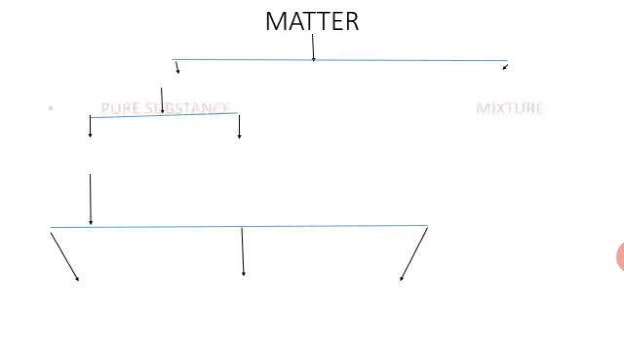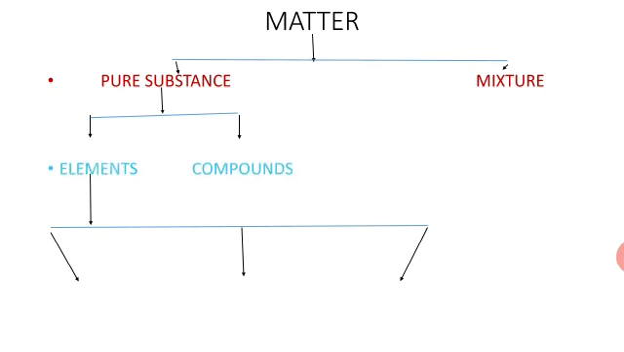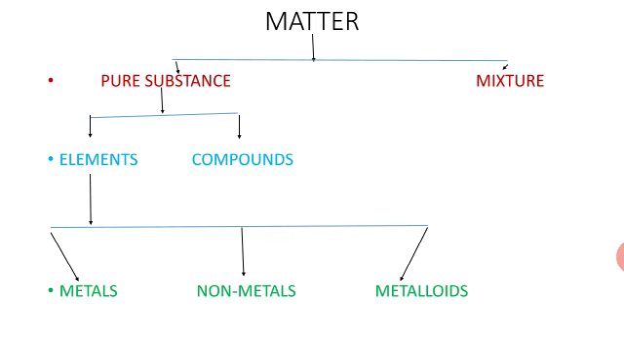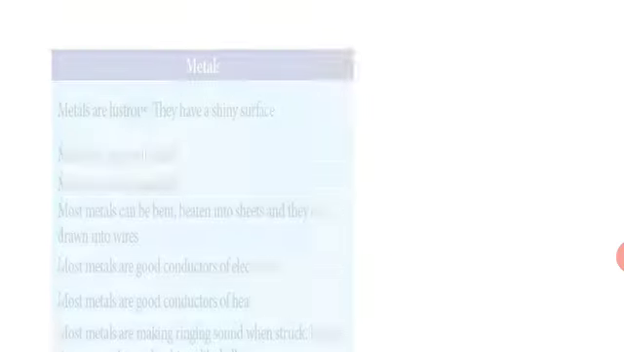Next, matter. Matter is classified into 2 types. The first one pure substance, another one mixture. No need for mixture, this is not our portion. So next, the pure substance is also classified into 2 types, the elements and the compounds. The elements and the compounds both are pure substances. Next, the elements are classified into 3 types: metals, non-metals and metalloids.